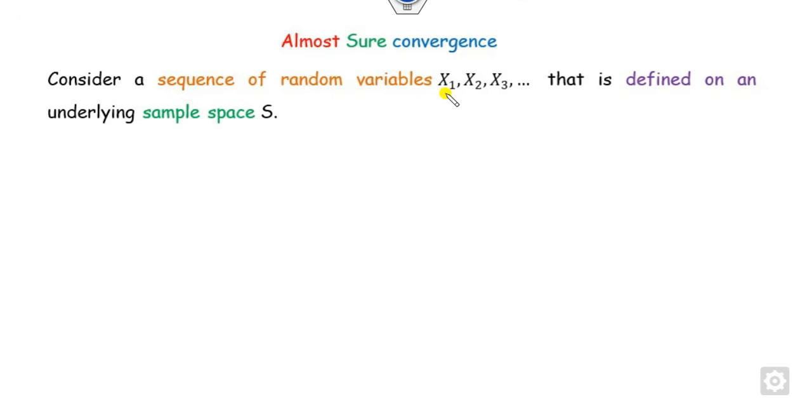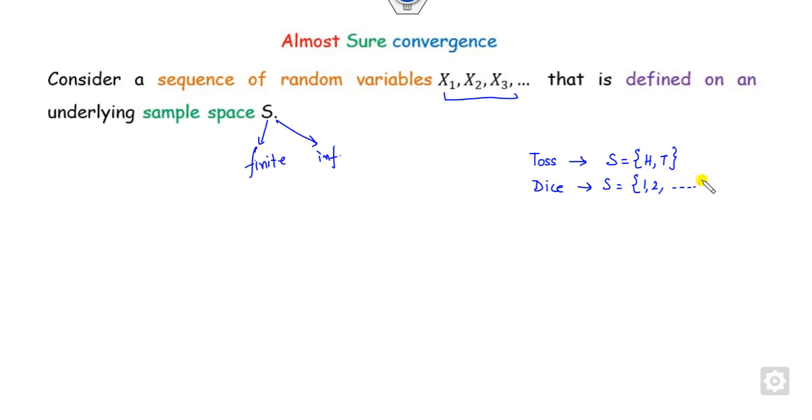If you have a sequence of random variables Xi defined on the sample space S, this sample space may be finite or infinite. For example, if you toss a coin, the sample space is nothing but head and tail. If you throw a die, the sample space is 1, 2, 3, 4, 5, 6.